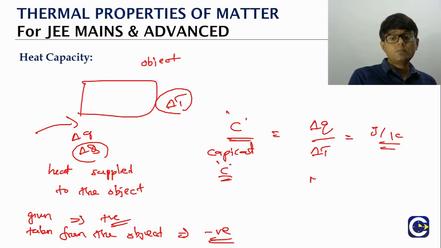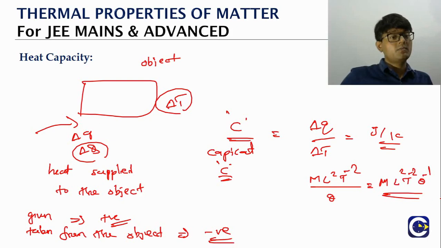We can even talk about the dimensional formula. What is the dimensional formula of heat energy? M L square T power minus 2. Temperature we will represent with the symbol theta. So it is M L square T power minus 2 theta power minus 1. That is the dimensional formula for the heat capacity.